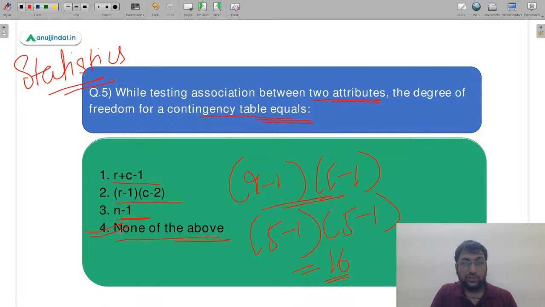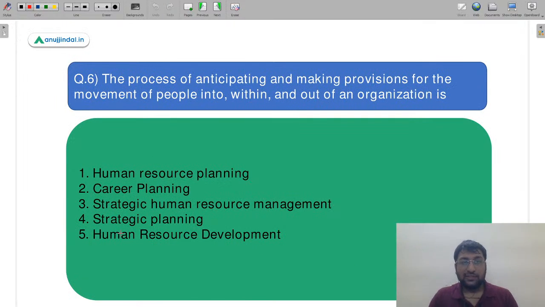Wonderful. So let's move to the next question. That is the sixth question now. Slightly moving towards some easy topics like human resource management, HRM topic पे question है. The process of anticipating and making provisions for the movement of people into, within and out of an organization is termed as dash. बहुत ही basic question है, बहुत ही आसान टाइप का क्वेश्चन है कि एक प्रोसेस जहां पे आप एंटिसिपेशन करते हैं रिगार्डिंग द मूवमेंट ऑफ पीपल कि लोग कहां मूव करेंगे, किस तरफ मूव करेंगे, इन मूव करेंगे या फिर आउट मूव करेंगे ऑफ एन ऑर्गेनाइजेशन इज टर्म्ड एज डैश.